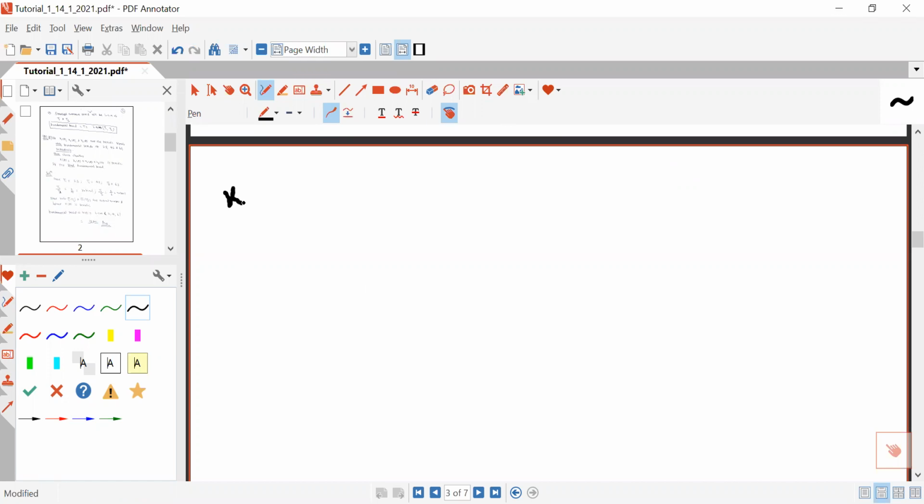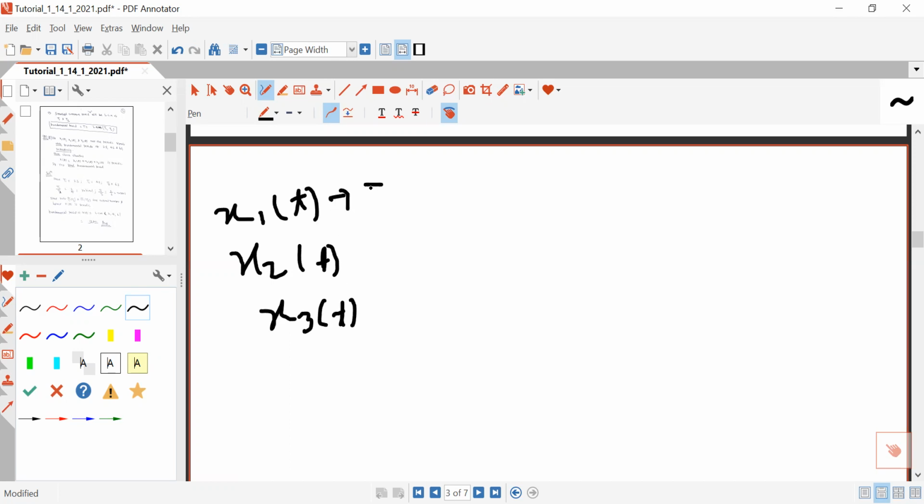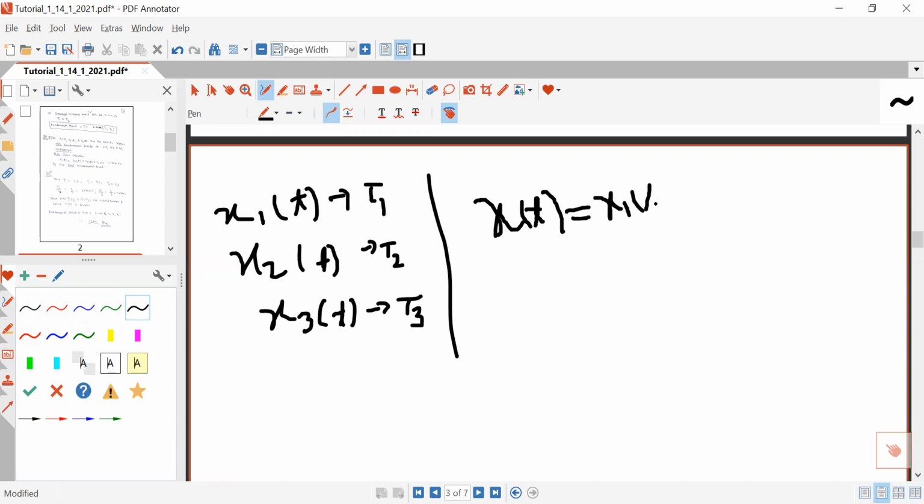For example, if x1(t), x2(t), and x3(t) are three periodic signals with fundamental periods of T1, T2, and T3, then what will be the condition under which the sum of these three periodic signals will be periodic?